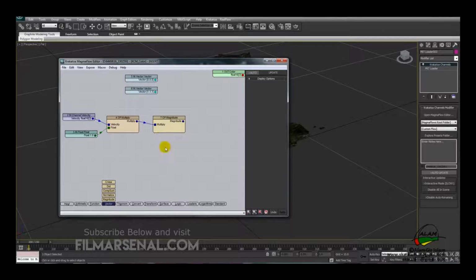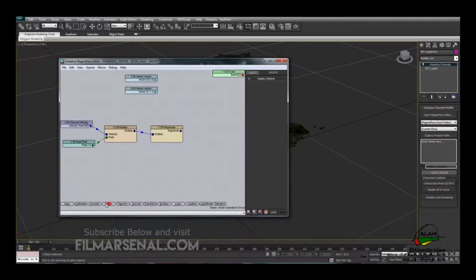Then we'll go to vector and create a magnitude vector, and then we'll connect the multiply to the magnitude vector. Now we'll use a blend from functions. We'll use a blend and connect the two vectors in input 1 and input 2, and in the input blend ratio we'll use the magnitude, and then we'll output the blend to the out color, and then we'll hit update.